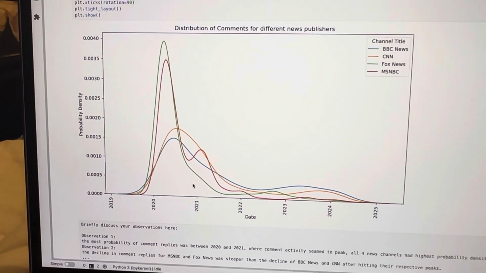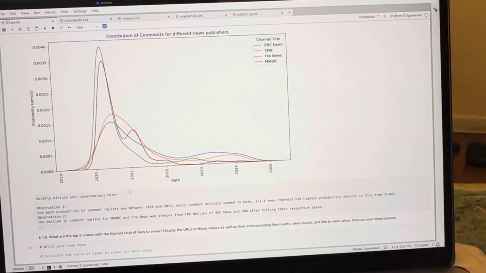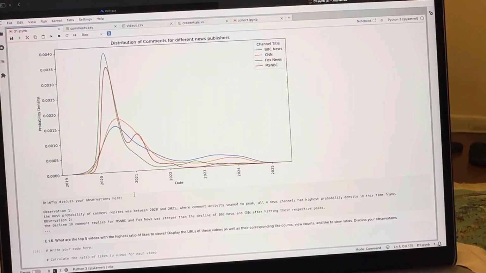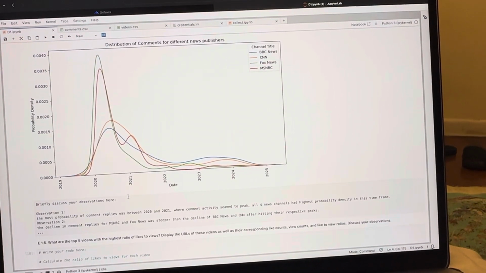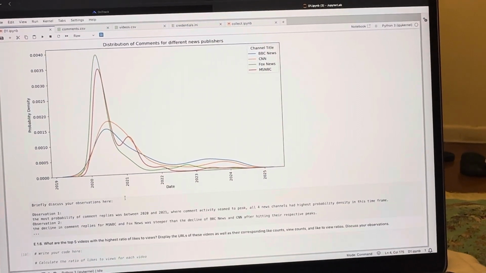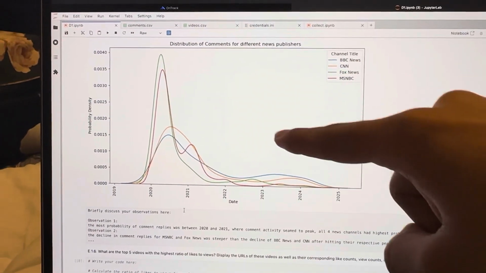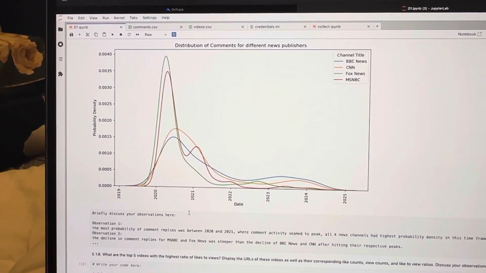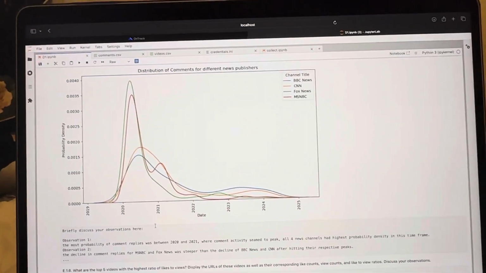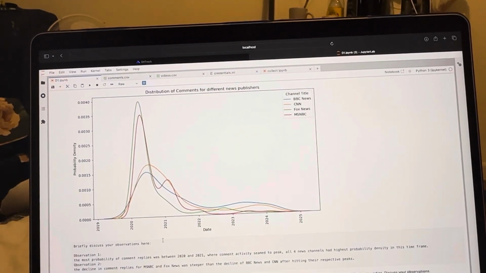And the observations I make are that the highest probability of comment replies was between 2020 and 2021, where the comment activity seemed to peak, and we can see that the peaks for all these 4 lines are within that 2020 to 2021 time frame. And after that they just declined, and this was the second observation.